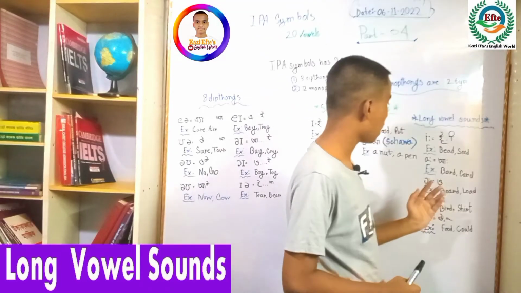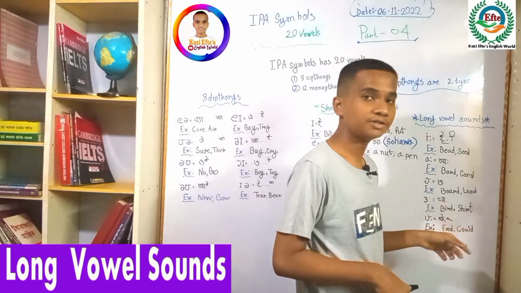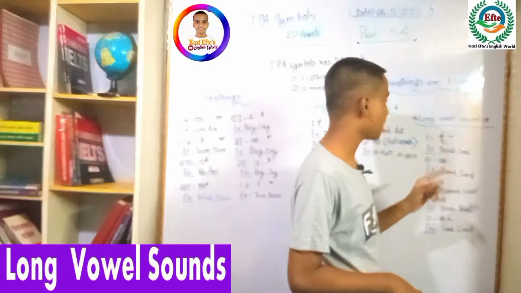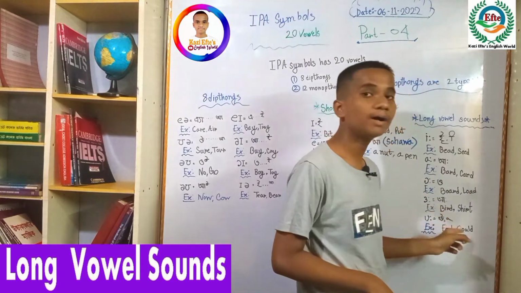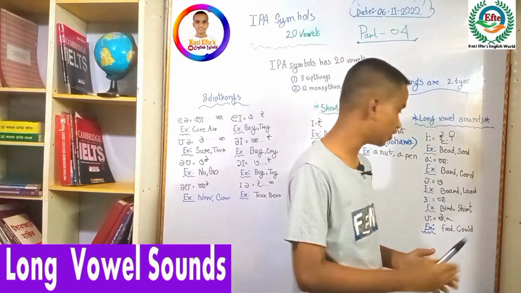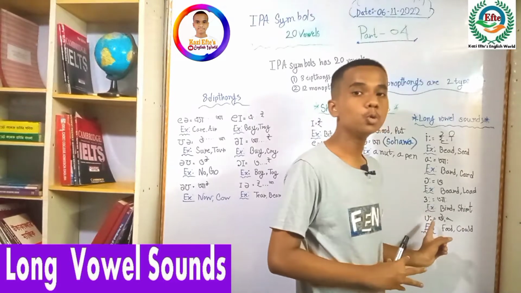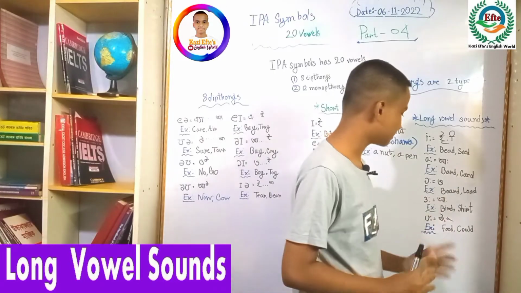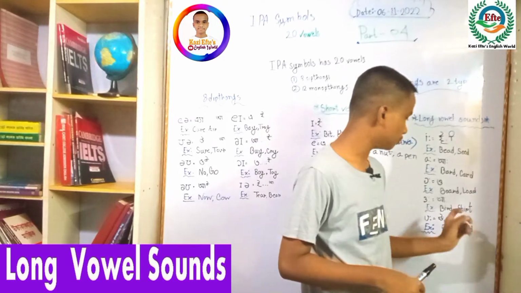It will go up and it will go down, like bird. So let's see the examples. Bird, shirt. And the last symbol is this. It's 'oo'. For example, food, could.